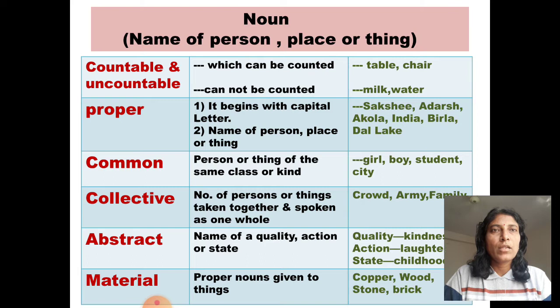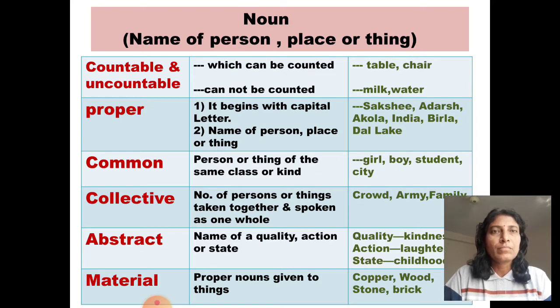Proper noun, it begins with capital letter and these are the proper names of person, place or thing. For example, Sakshi, Adarsh, Akola, India, Birla, Dal Lake. These are the particular names of girl, boy, city, country, a company and a lake.